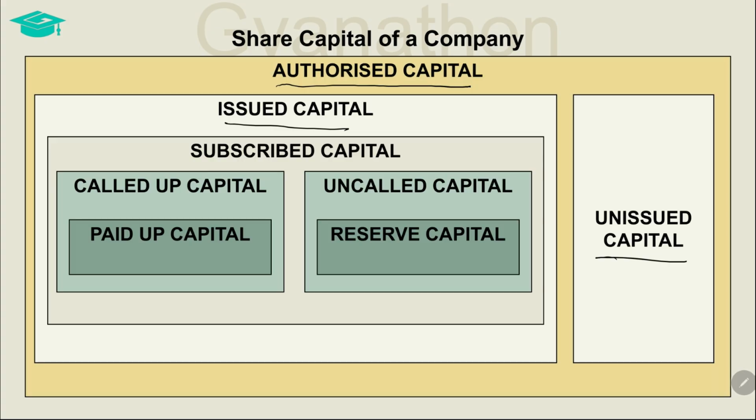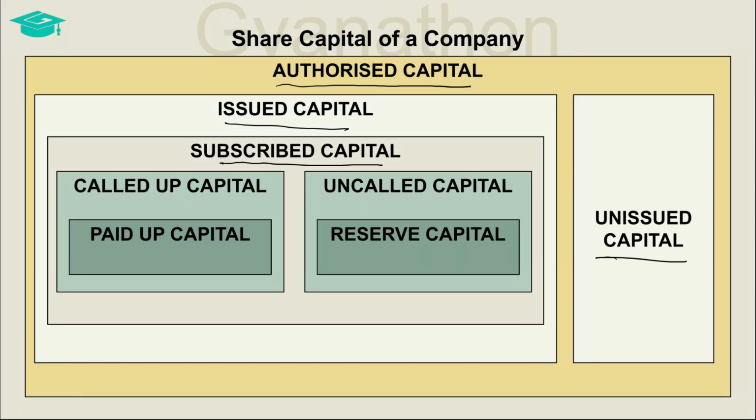This shows within the authorized capital how much capital has the company issued for subscription and how much is left unissued as yet. Further, within the issued capital, we can see the subscribed capital, which is the gray box. In practicality, the subscribed capital can either be more than the issued capital or less than the issued capital or equal to the issued capital due to scenarios called oversubscription, undersubscription, and full subscription.